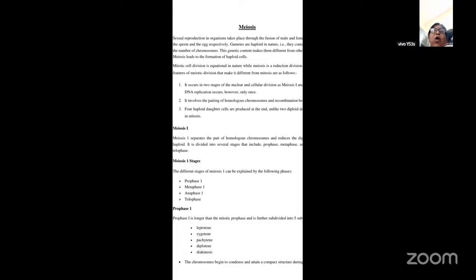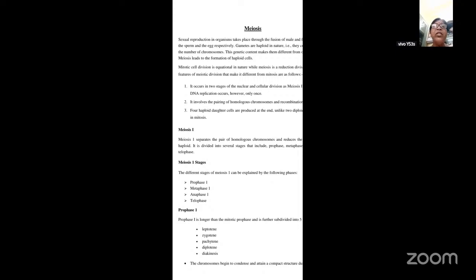So we can say that meiosis leads to the formation of haploid cells. Now we will see how this meiosis will take place. Mitotic cell division is equational in nature, while meiosis is a reduction division. So the salient features of meiotic division that make it different from mitosis are as follows.